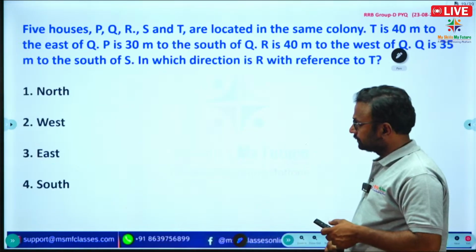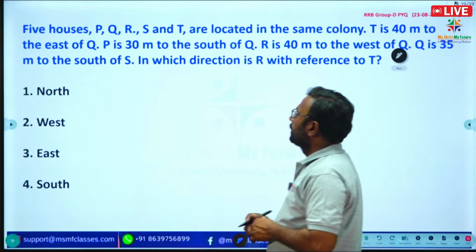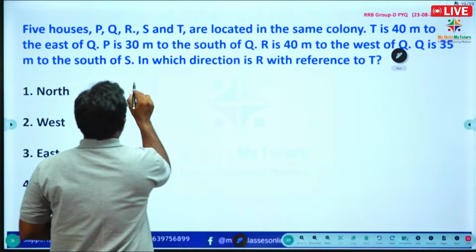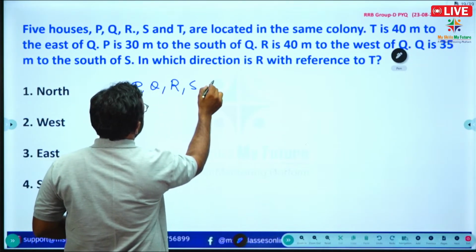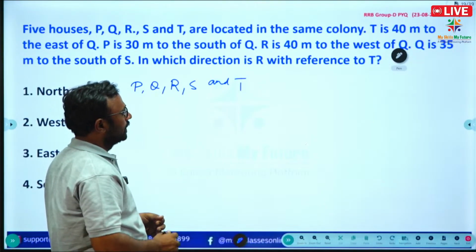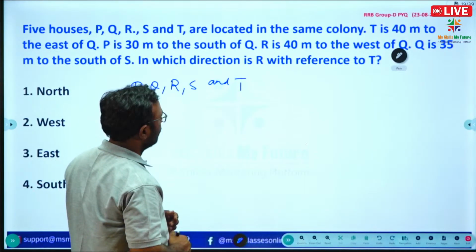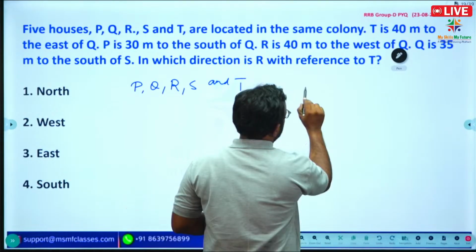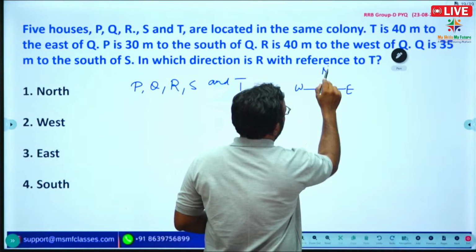Next question. 5 houses P, Q, R, S and T are located in the same colony. This is a direction sense question: east, west, north, south.